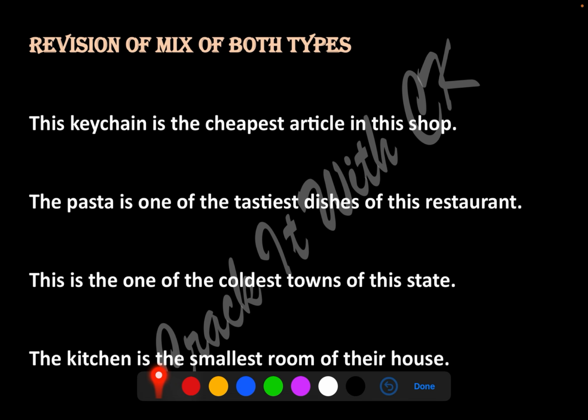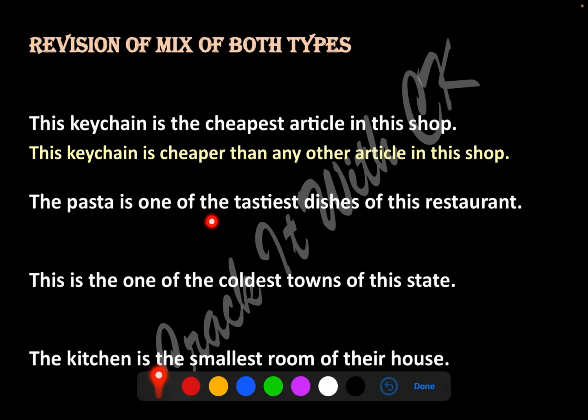Okay, now revision of mix of both types. Come on, I think now you've got it, guys. This keychain is the cheapest article in this shop. Okay, it is the cheapest. So how do you begin the comparative form of this? What are we talking about? We are talking about this keychain. So let us begin with keychain. This keychain is cheaper than any other article in this shop. Any, A and Y.